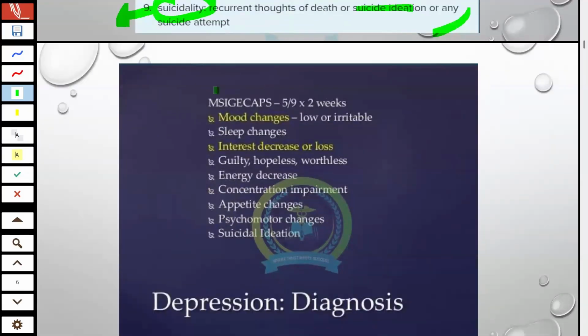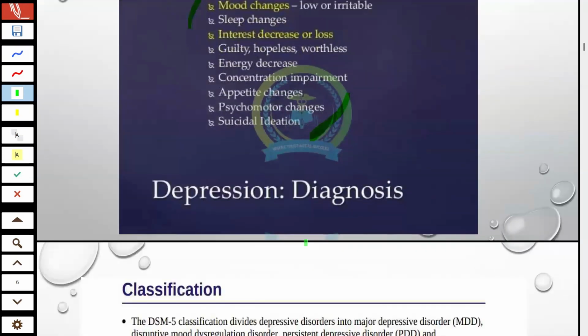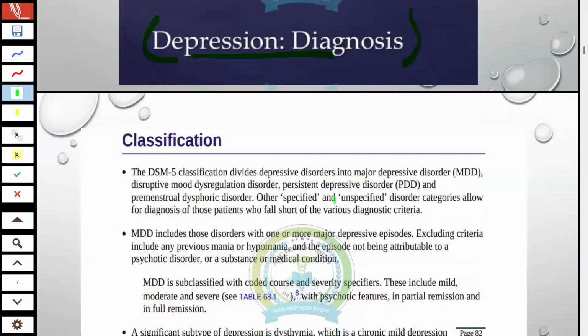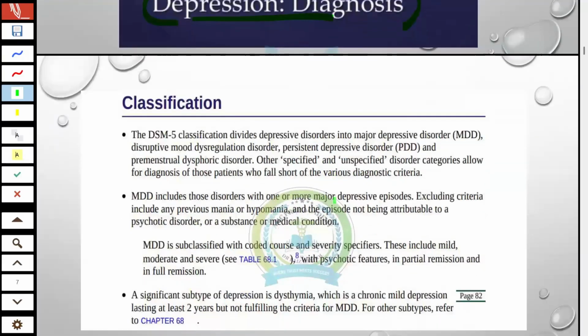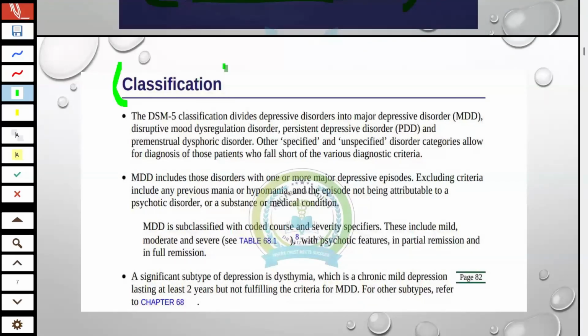And this is the mnemonic. You can remember the symptoms with the help of the mnemonic: mood changes, sleep, thought changes, interest, and diagnosis of depression. In DSM-5 criteria, we have multiple things. This is the latest DSM-5 classification.